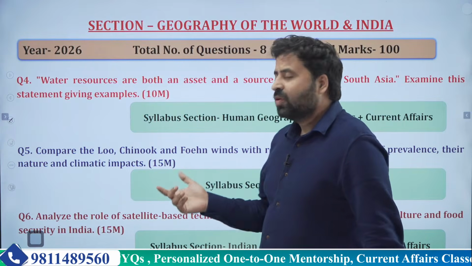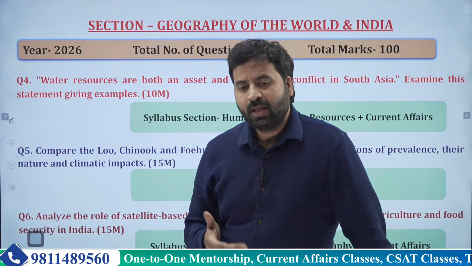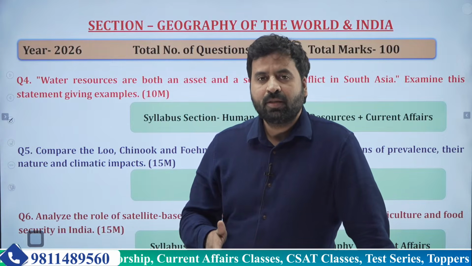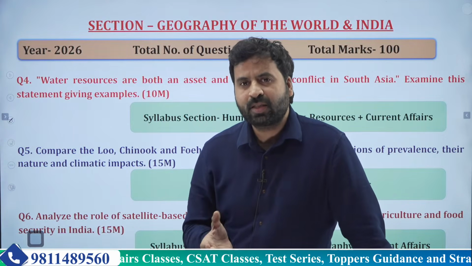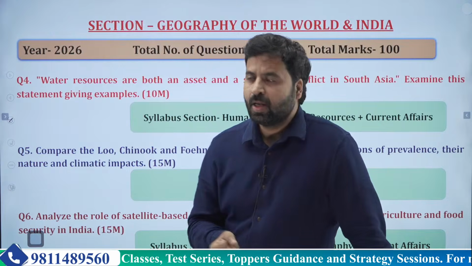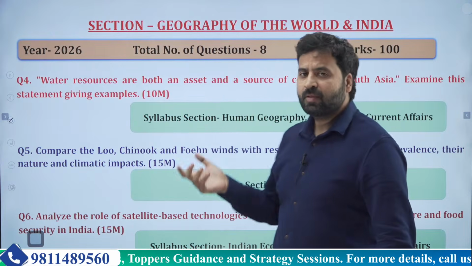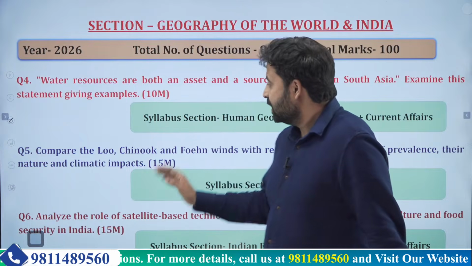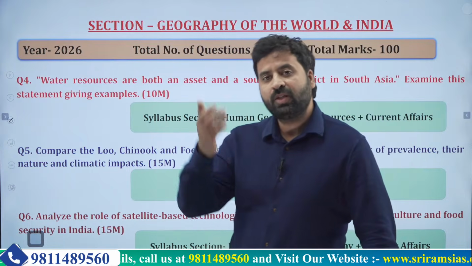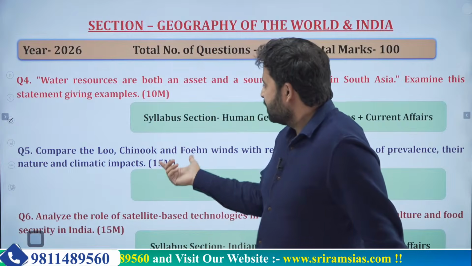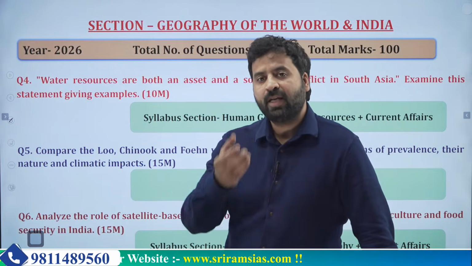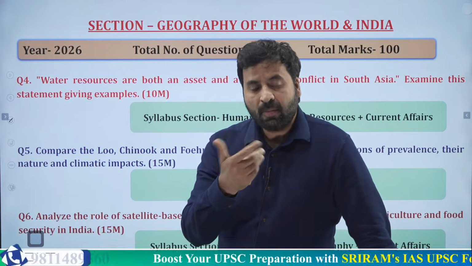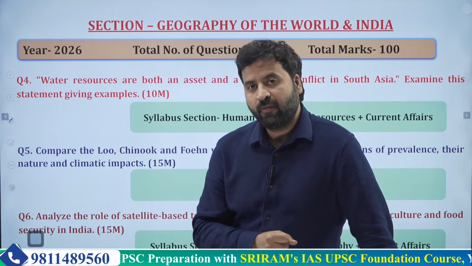In the mains examination, it is generally considered better if you create innovations and some sort of difference in your answer. These are questions which you can write in paragraph or point-wise manner, but this is a question where you can actually draw a table, write the names of the different winds, and compare their properties under different headings.